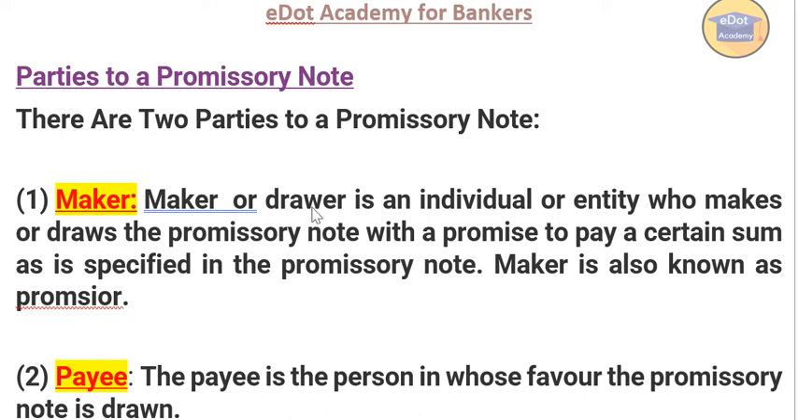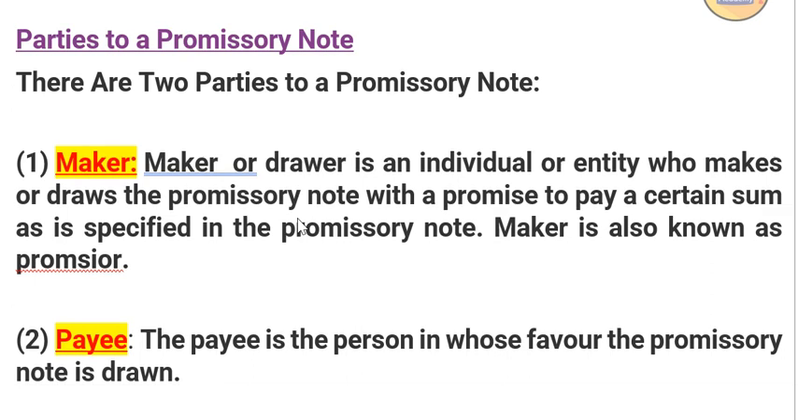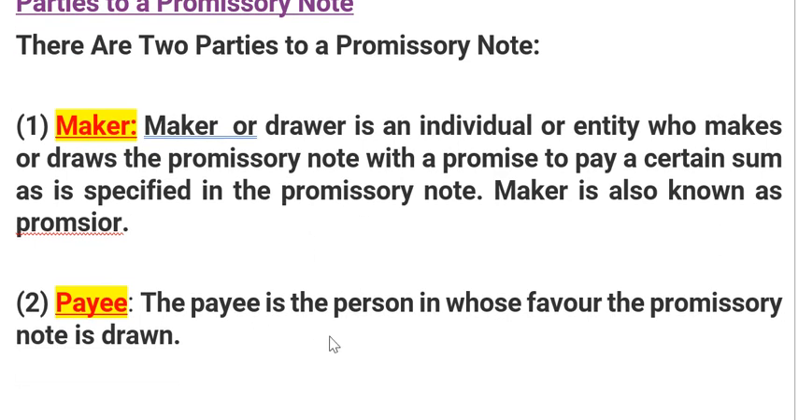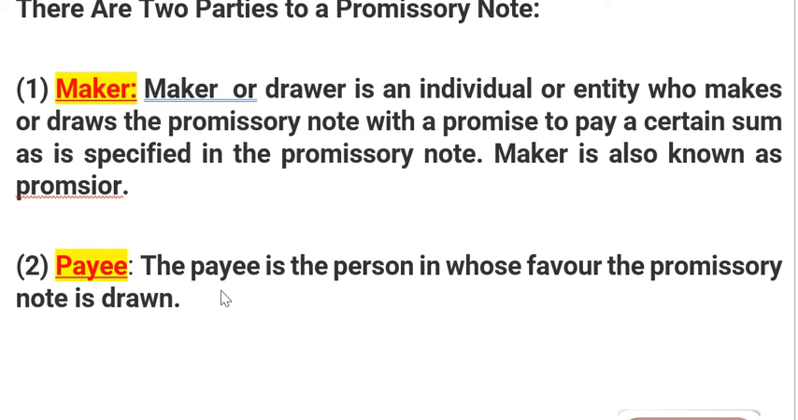The maker or drawer is an individual or entity who makes or draws the promissory note, promising to pay a certain sum of money mentioned in the promissory note. The maker is also known as the promisor. That means he is making the promise. So the maker is the drawer also, that means he's the debtor. He's making the promise himself. The payee is the person in whose favor the promissory note is drawn. So that means he becomes the payee, the person who is receiving the money.